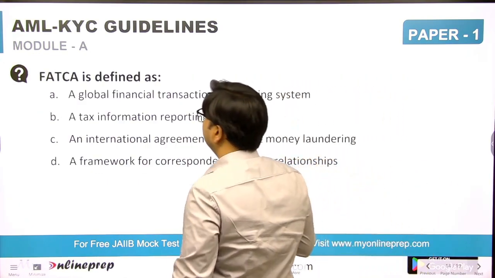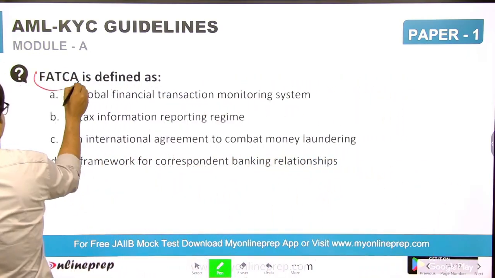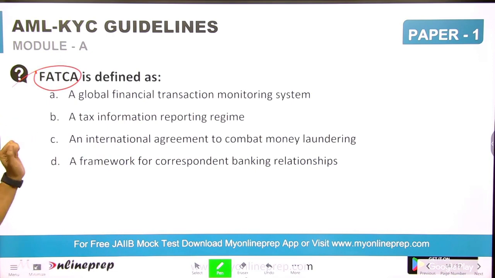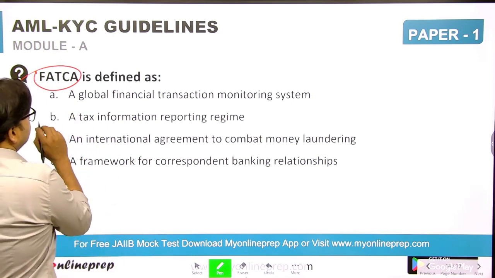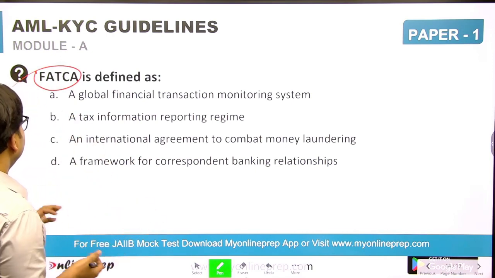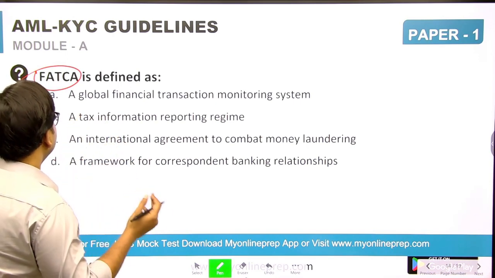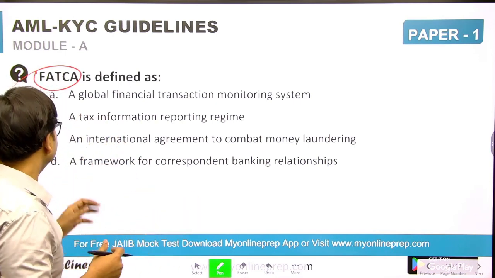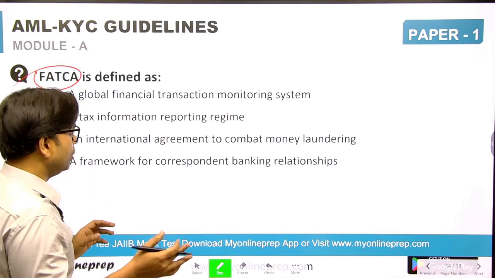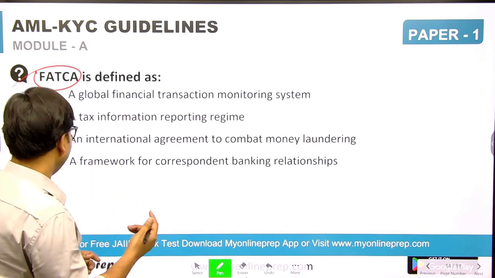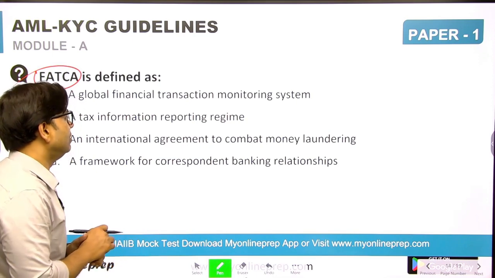Next we have FATCA, the Foreign Account Tax Compliance Act. It is defined as a global financial transaction monitoring system, a tax information reporting regime, an international agreement to combat money laundering, or a framework for correspondent banking relationships.